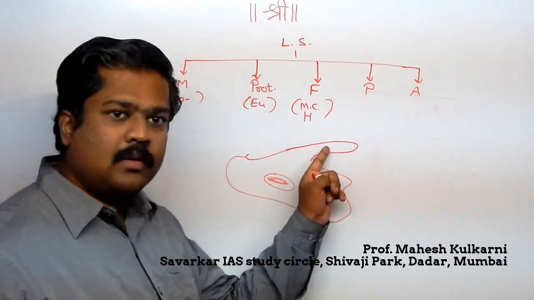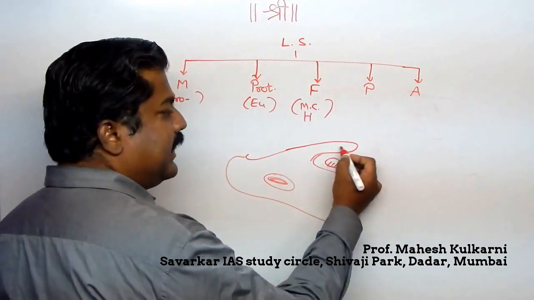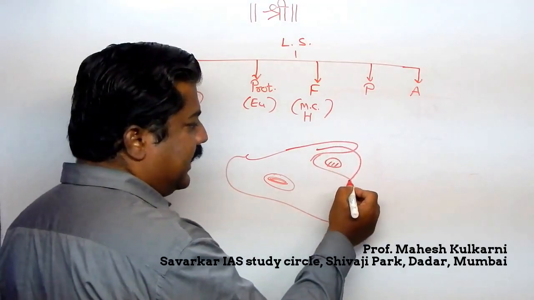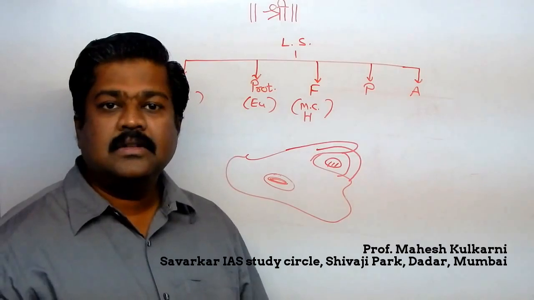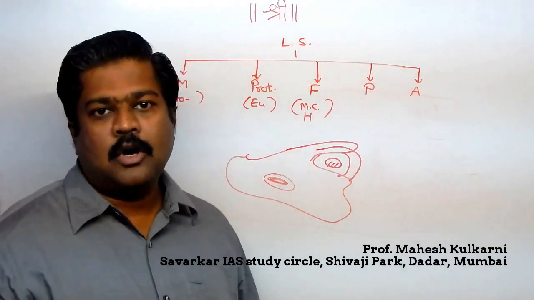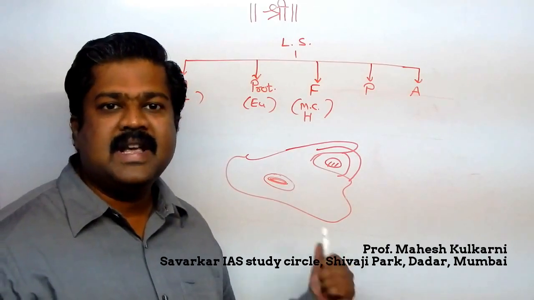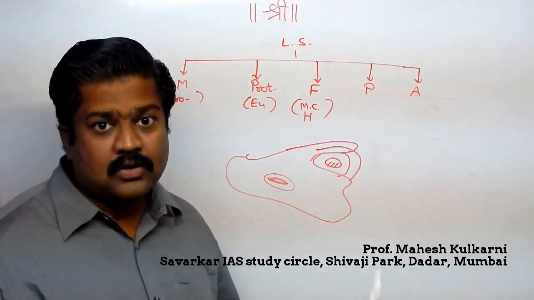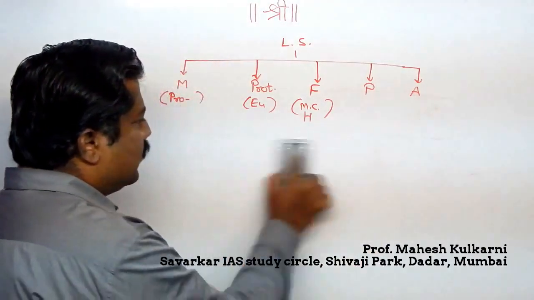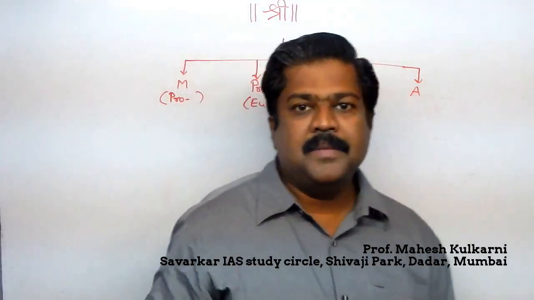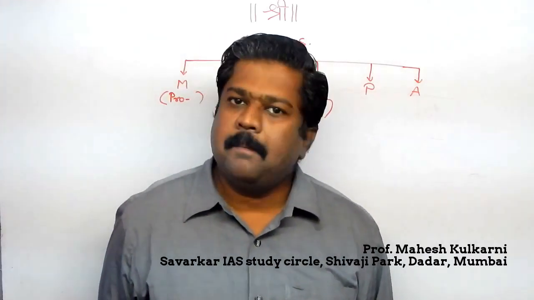Suppose a food particle is here, then this pseudopodia covers it, and ultimately that food is taken inside. Like that, the mode of amoeba nutrition is there. This is obviously heterotrophic in nature, because chlorophyll or chloroplasts are absent in amoeba. Amoeba is aquatic in nature, living in ponds.